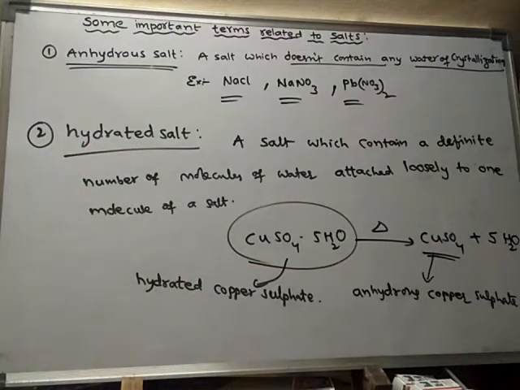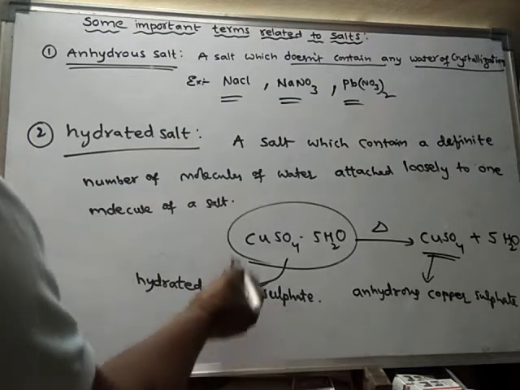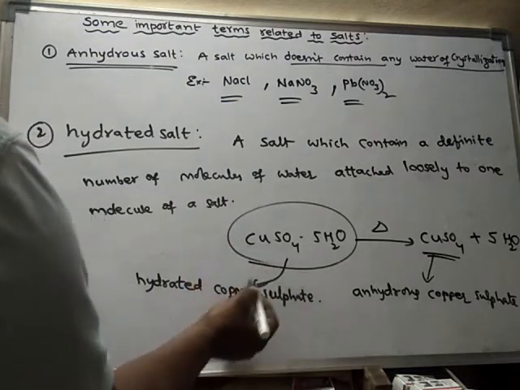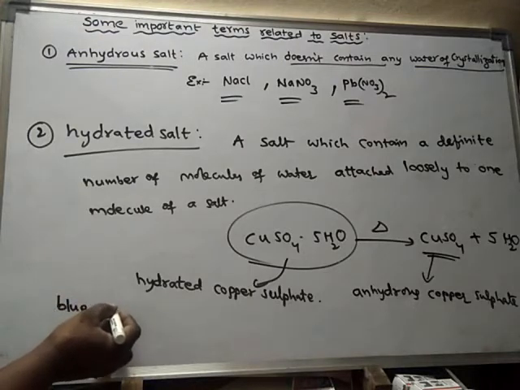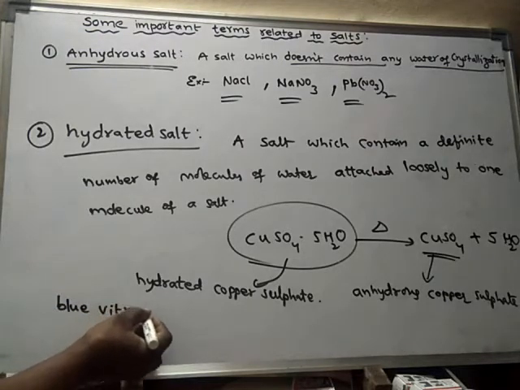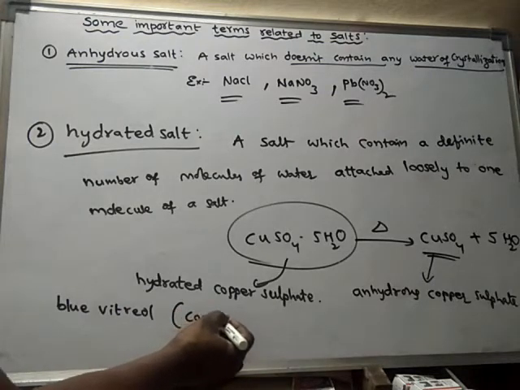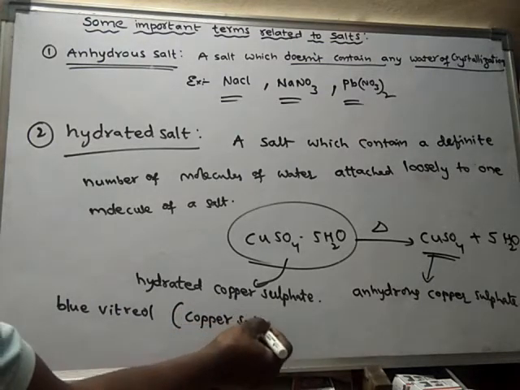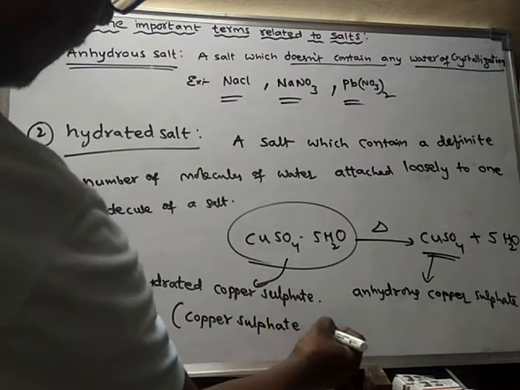Some examples of hydrated salts are: blue vitriol, or copper sulfate pentahydrate.